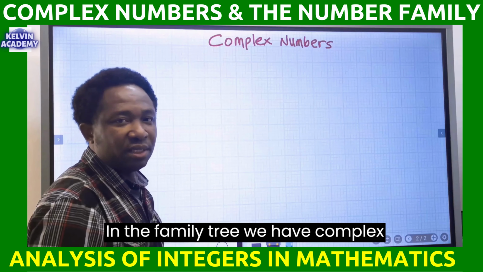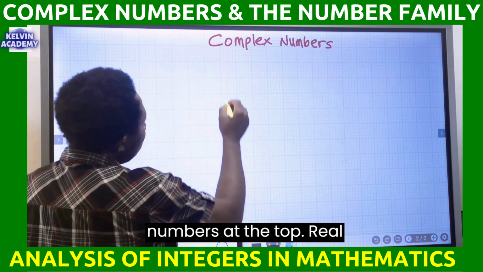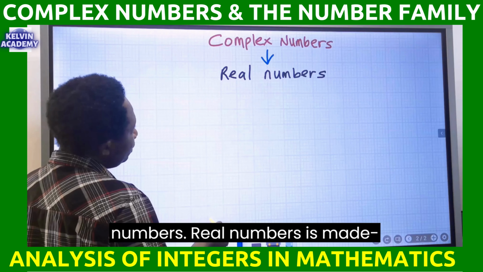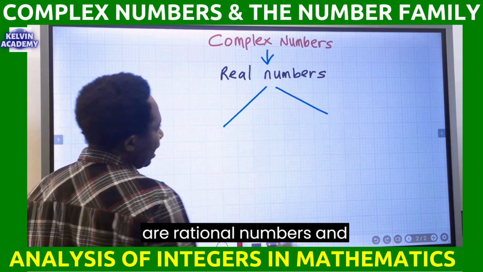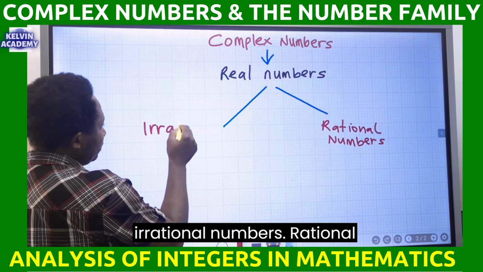If they have not learnt the negative part of the number line, simply maintain numbers like positive numbers or natural numbers. In the family tree, we have complex numbers at the top. Real numbers are inside complex numbers. Real numbers are made up of 2 families. These are rational numbers and irrational numbers.